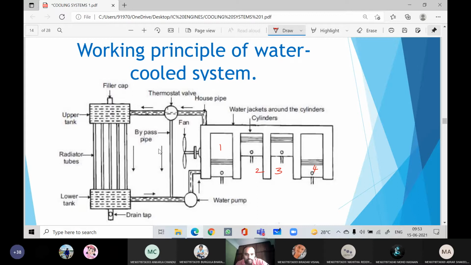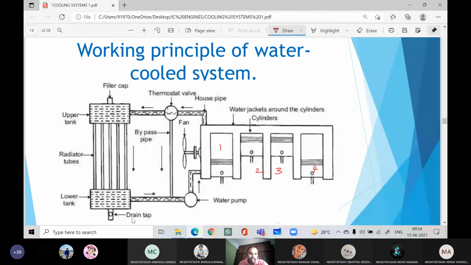Now you can see this is your radiator. These are the radiator tubes, as I told, the copper tubes. Over the tubes we have fins. You can't see the tubes directly, you can see only the fins. And this is the filler cap, nothing but the radiator cap. This is the upper tank and this is the lower tank, right?